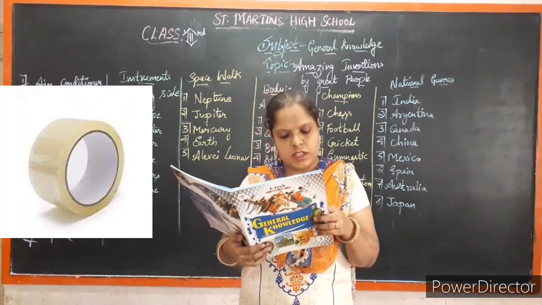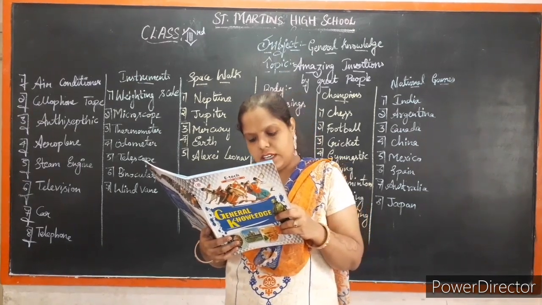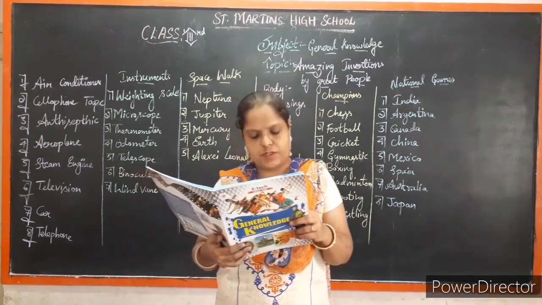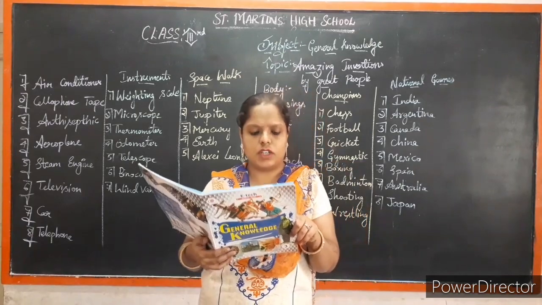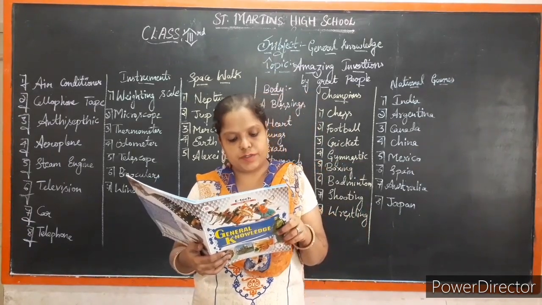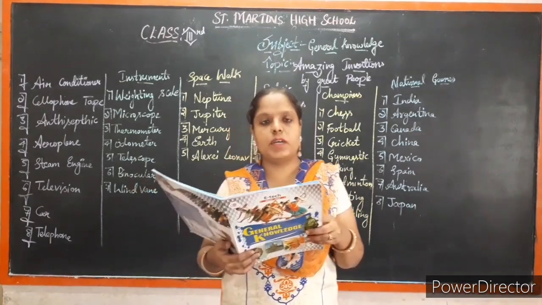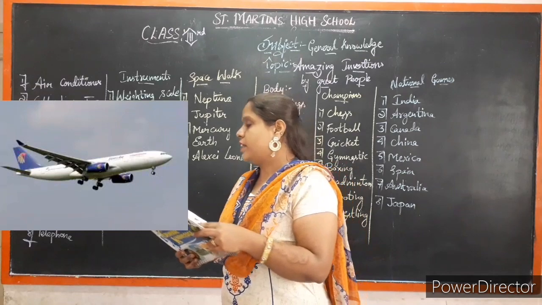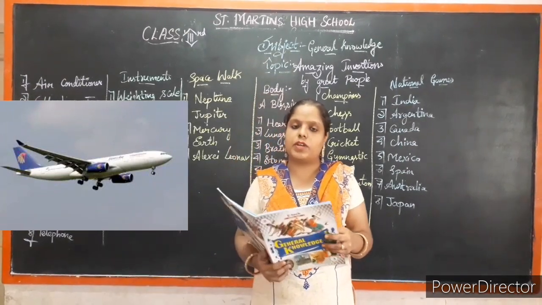Right, children? And next one, antiseptic. It was invented by Ignaz Philipp. It helps to wipe out the childbed fever. Antiseptic is used for why? For wiping out the childbed fever. That is antiseptic. It is invented by who? Ignaz Phillips. Next one, aeroplane. Aeroplane was invented by who, children? Wright brothers. Aeroplane, what does it do?